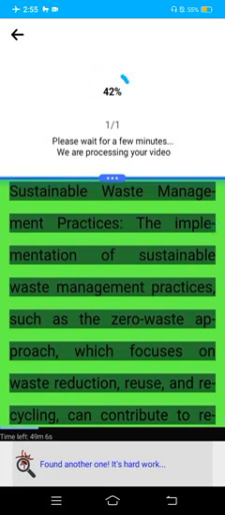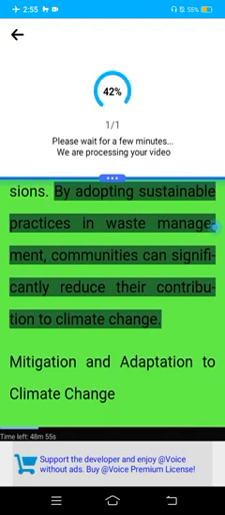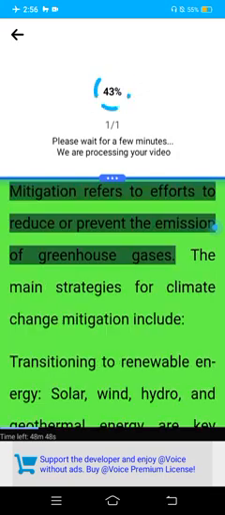Sustainable waste management practices. The implementation of sustainable waste management practices, such as the zero waste approach, which focuses on waste reduction, reuse, and recycling, can contribute to reducing greenhouse gas emissions. By adopting sustainable practices in waste management, communities can significantly reduce their contribution to climate change.